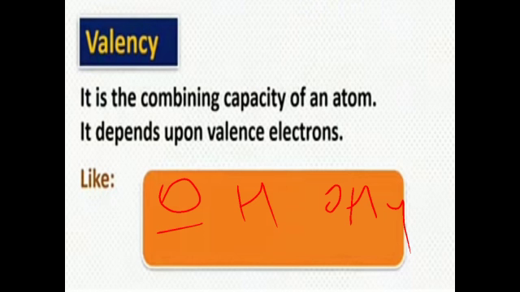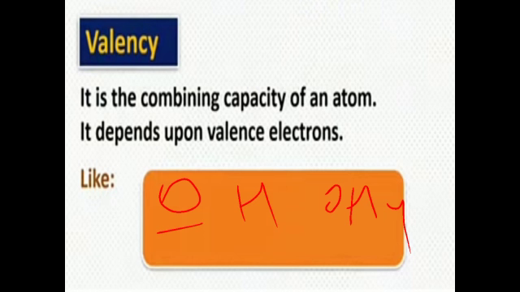The valencies of some common ions are given in Table 3.6, on page number 37 of your textbook. We will learn about valency in detail in the next chapter; here only a brief explanation is given.